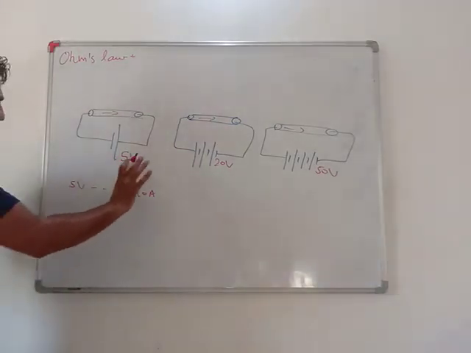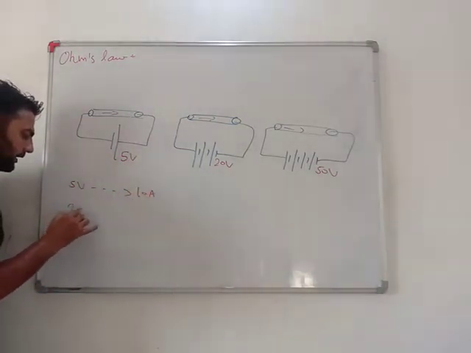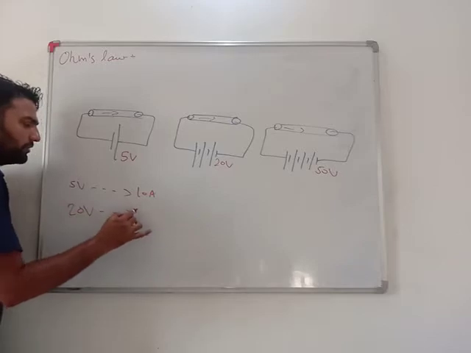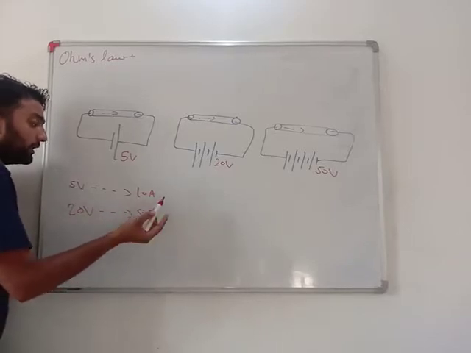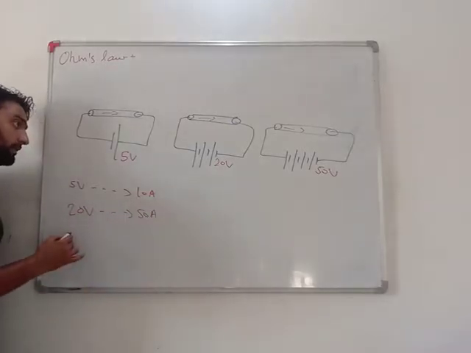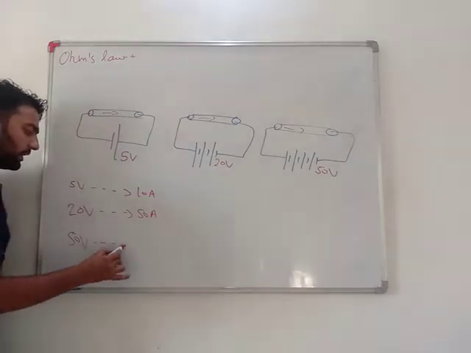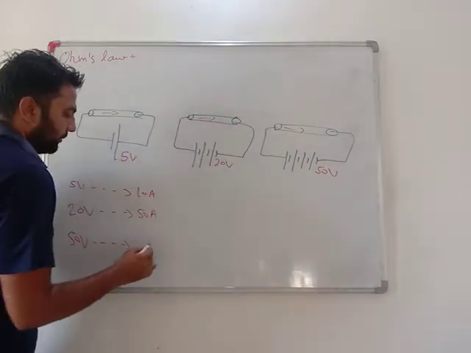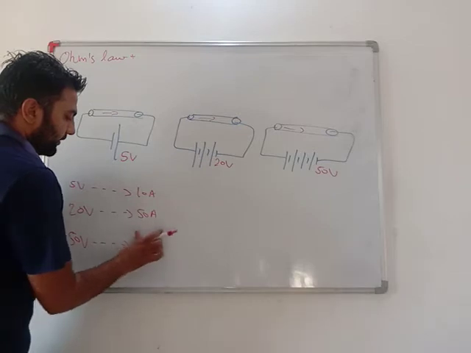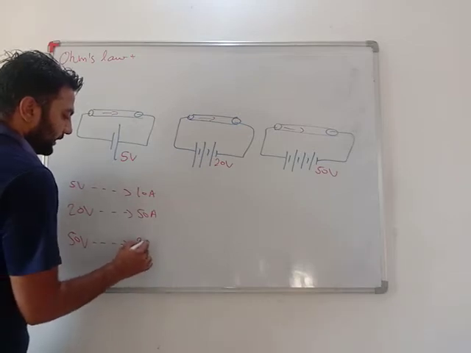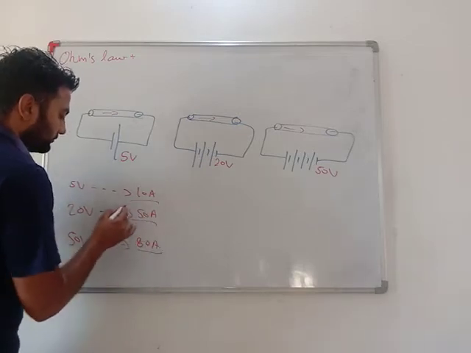I'm just giving you the example. At 20 volt, it is giving around 50 ampere current. At 50 volt, I measured in the ammeter and I got that it is giving me 80 ampere current.